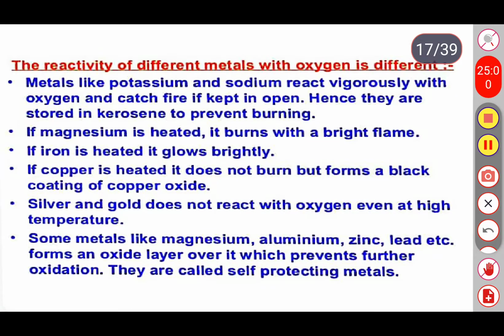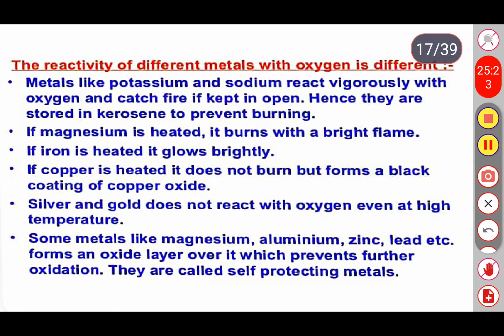The reactivity of different metals with the oxygen is different. Some metals burn rapidly in the presence of oxygen, some metals take more time to burn, and some metals like gold and lead will not easily burn in the presence of oxygen.